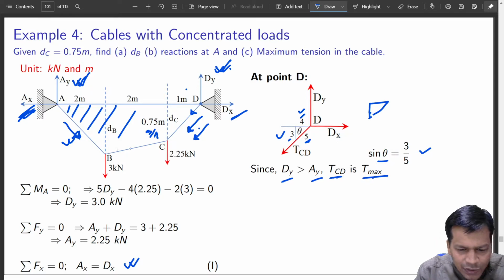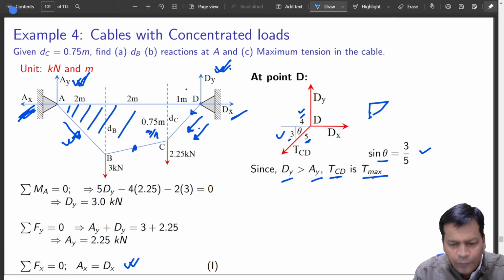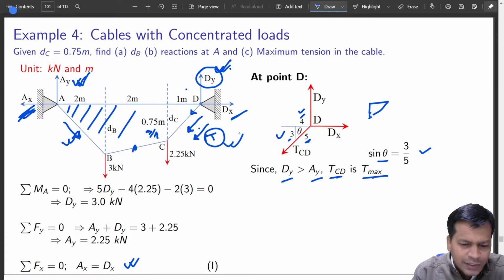Why is this not the maximum? This member, we'll find it out, but it should be quite intuitive over here itself. Because load is coming, a part of this goes to this, and part of this and this will come to this, and that is creating a balance.